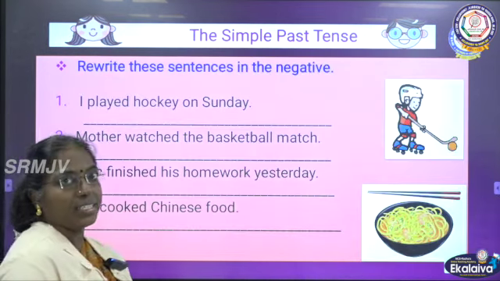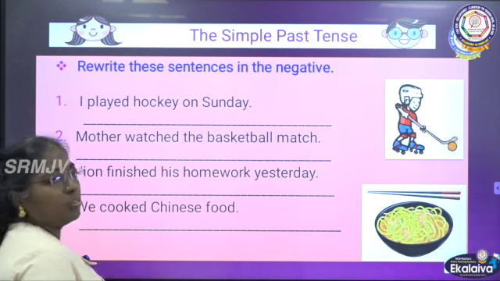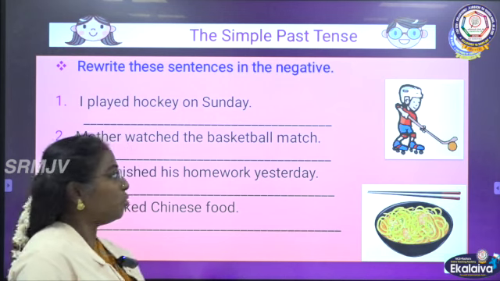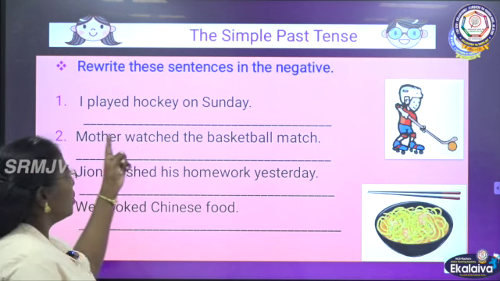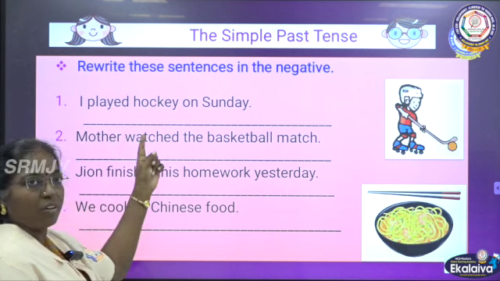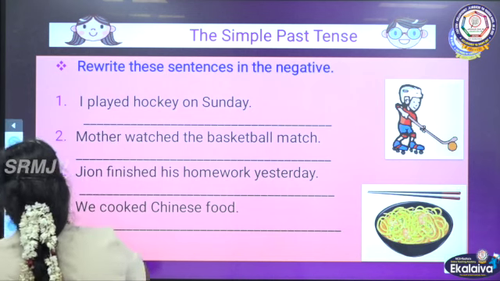Rewrite these sentences in the negative. Let us practice now. I played hockey on Sunday. What is the negative sentence? How will you change this sentence to negative? I played. Played is the verb here. So you should add did not. Then the past tense form we should not add. Okay, did not play. So I did not.